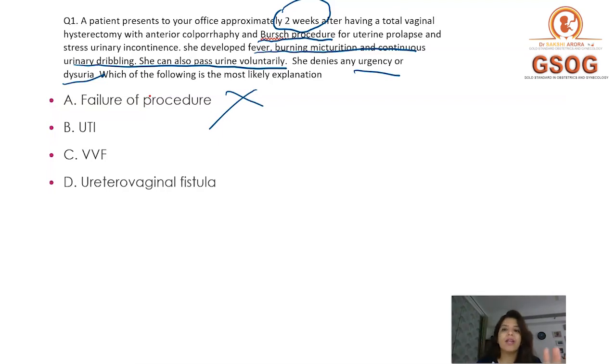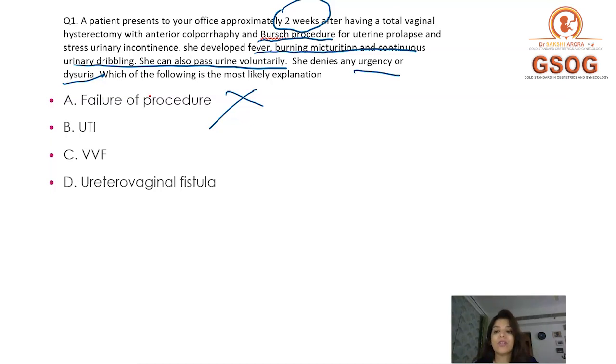UTI. Okay. Now fever and burning micturition go in favor of UTI, but the complaint which does not favor UTI is that the patient is complaining of continuous urinary dribbling. In UTI, the patient will not complain of continuous urinary dribbling, number 1.